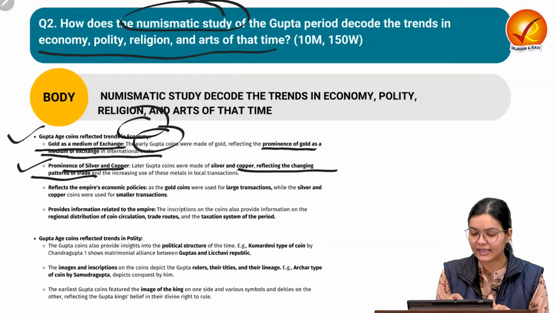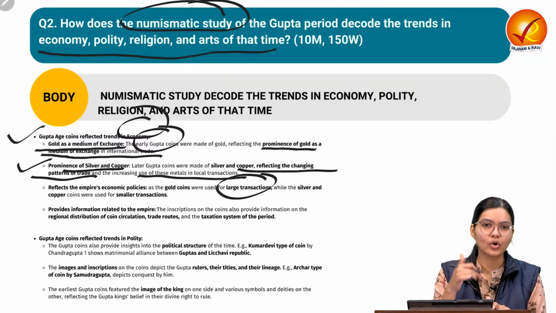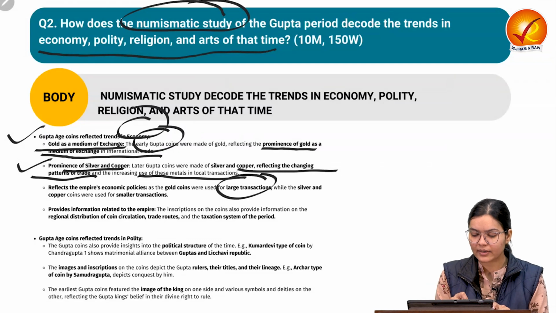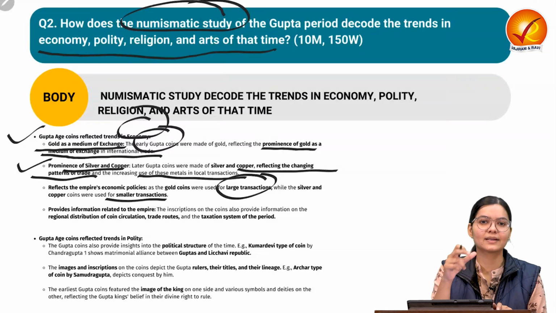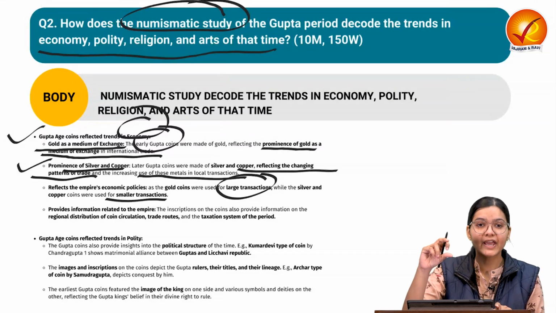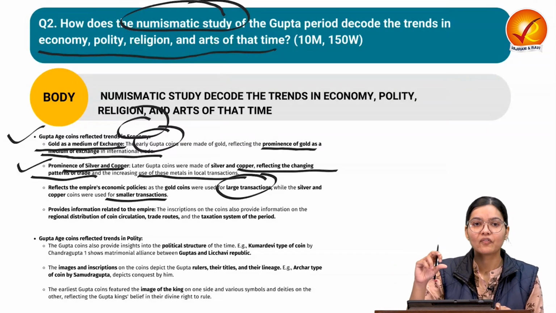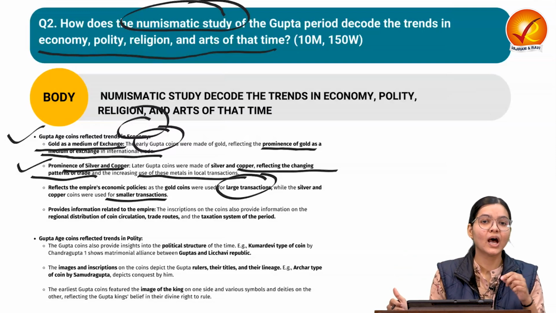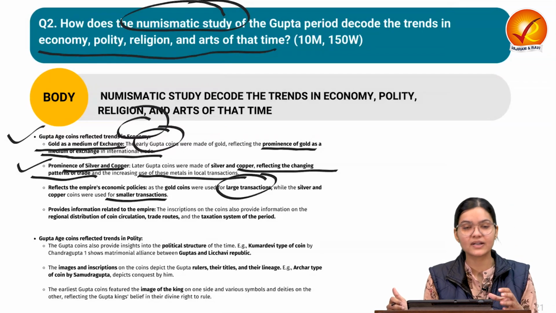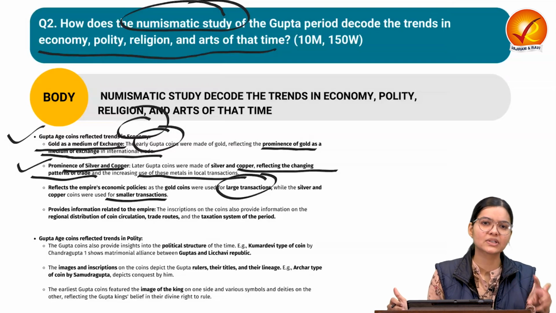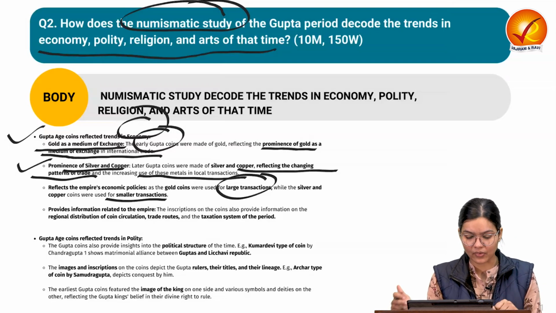So we can understand that these metals were used for local transactions. It is also saying that for large transactions gold coins were used, while for smaller transactions, silver and copper coins were used. So by studying the coins, you can understand the economic aspect of that time, what kind of transactions were happening, how many different kinds of coins they were having, and what is the significance of those coins. For example, here we have understood that for smaller transactions they were using silver and copper coins.